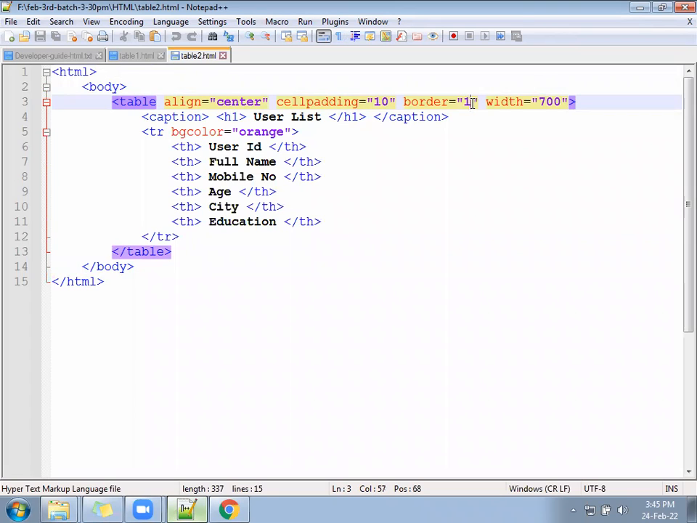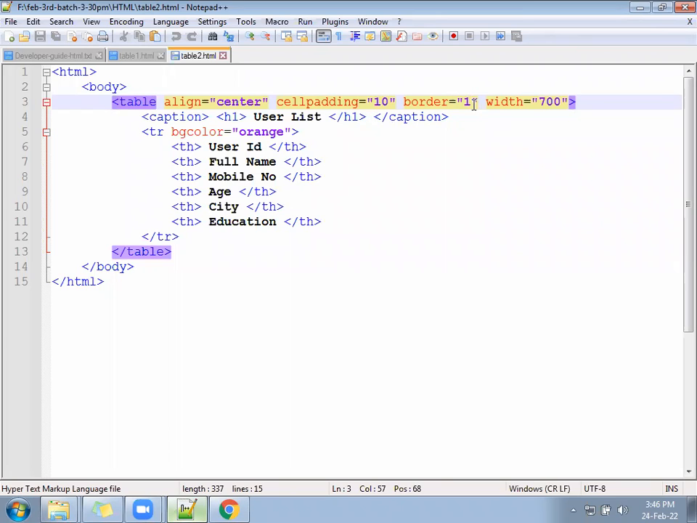Border, you have given 1, right? Give 100 and then check. Border 1 is there, keep 100 and see how it looks. Put 1 into 100, see what is happening. Does anything look like 3D? A 3D table? The same table looks like a 3D table.